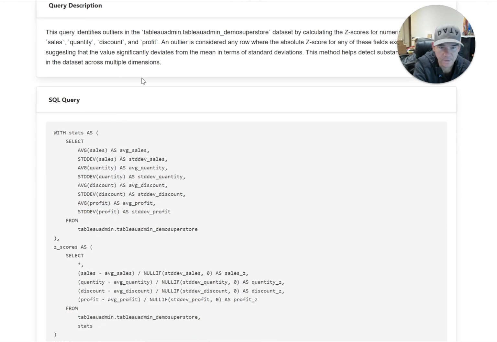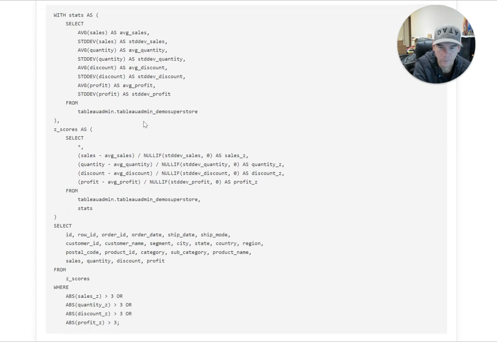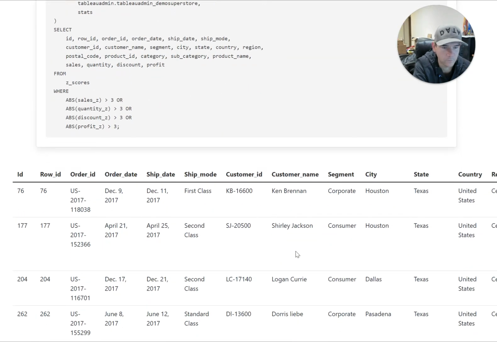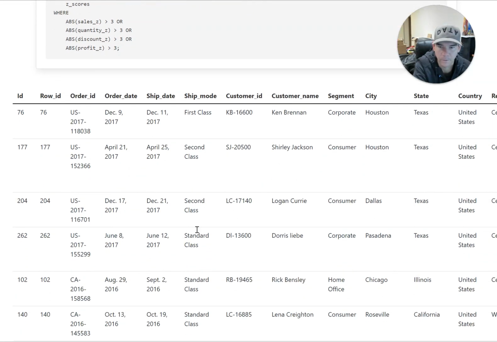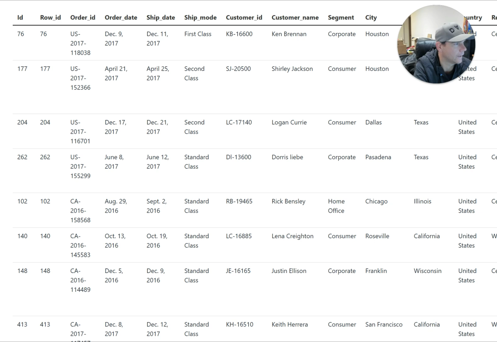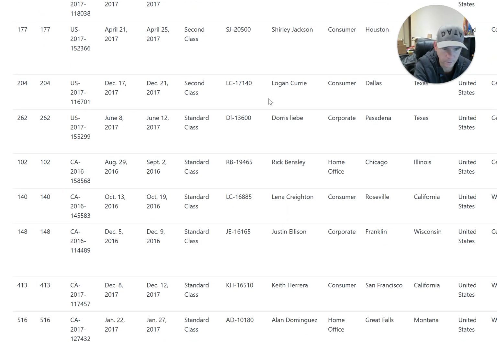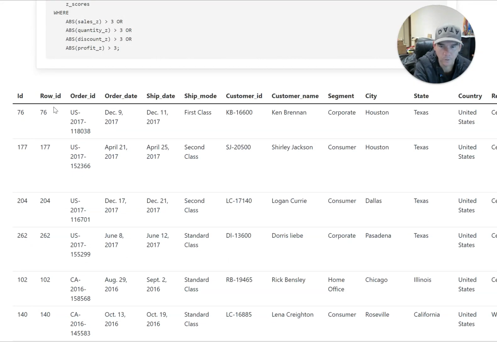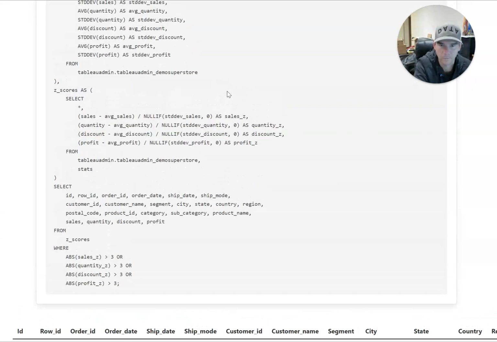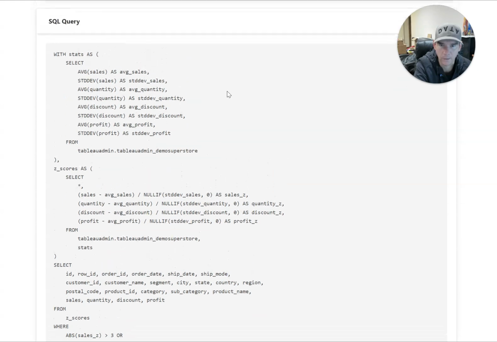So it's taken that and created the query, and we start to see the rows and the data that it determines are outliers. So I don't have this one built into Tableau. It's just something I thought of there. But with this I could look through these orders and determine what about them is causing them to be an outlier.